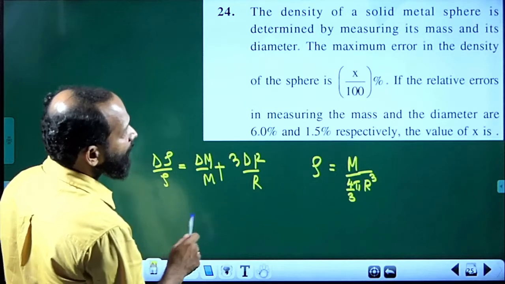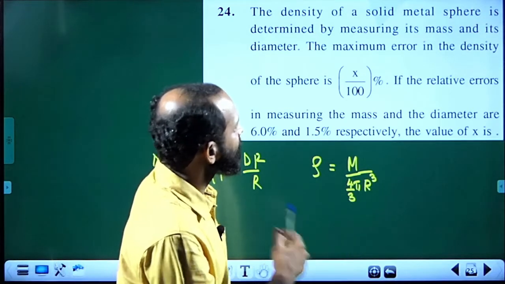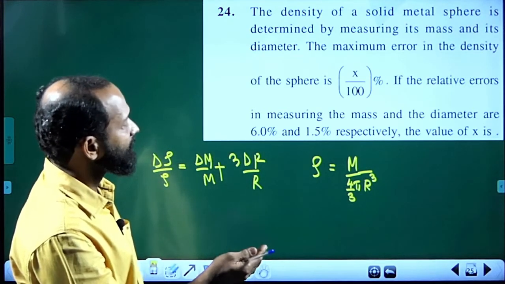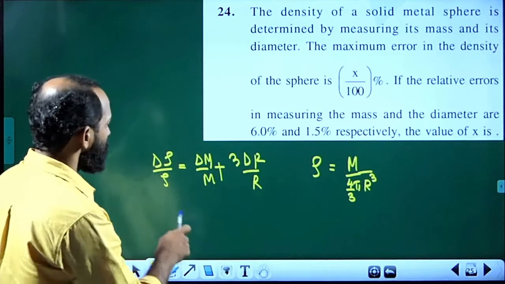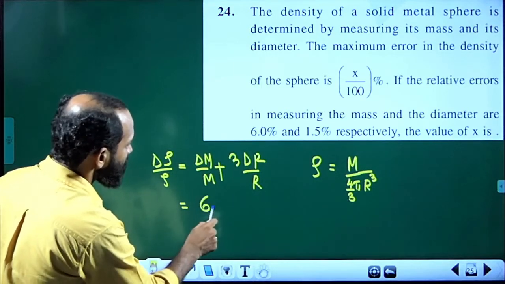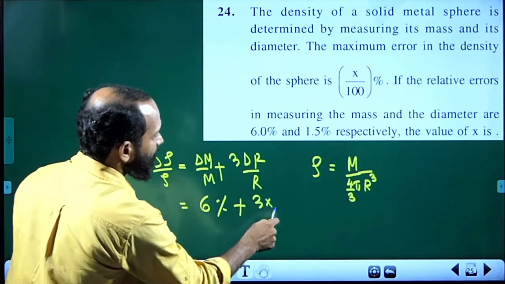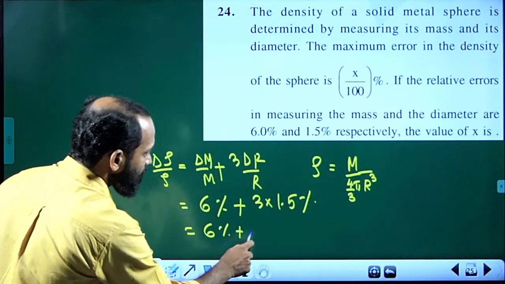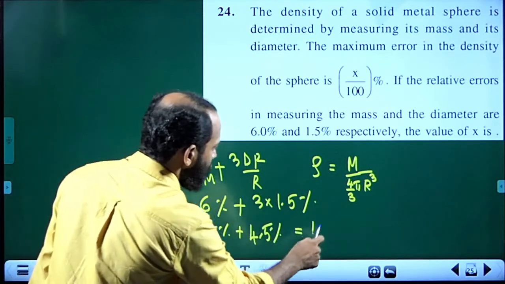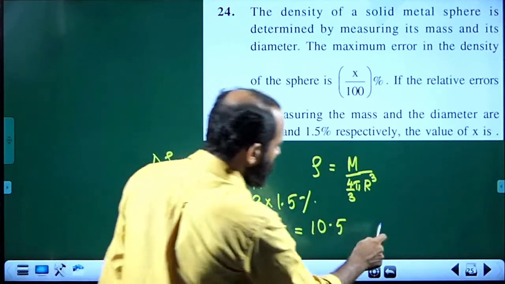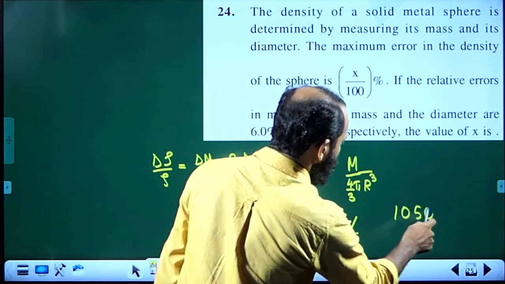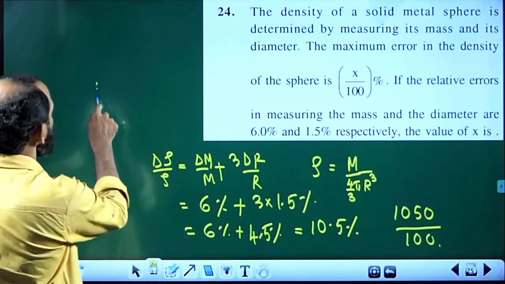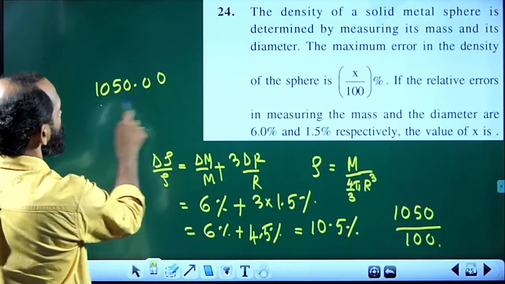Delta r by r and delta d by d both are the same. Maximum percentage error in the diameter and maximum percentage error in the radius both are the same. That is why delta m by m is given 6% plus 3 times delta r by r, given 1.5%, that is 6% plus 4.5%, that is equal to 10.5%, which can be written as 1050 divided by 100. So the correct answer will be 1050.00.